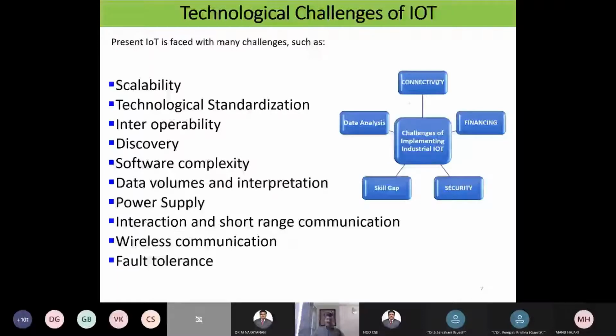Connectivity is a basic requirement, and then data analysis. This has an excellent future. Data analysis means what I have told you: machine learning, deep learning, and so on. The other one is financing. Who is the financer? Sponsors are required for the implementation of IoT. And security is also very important. How is it secured?